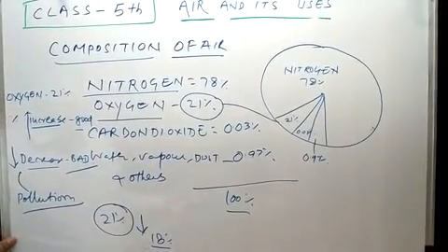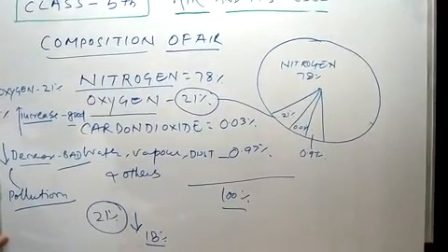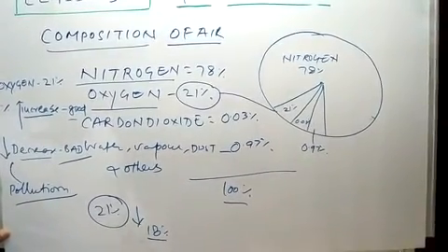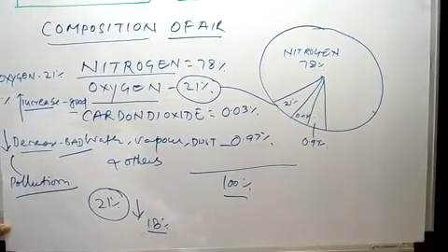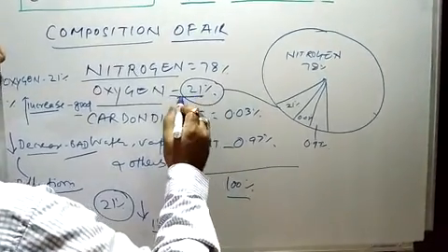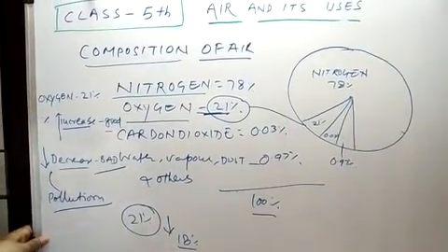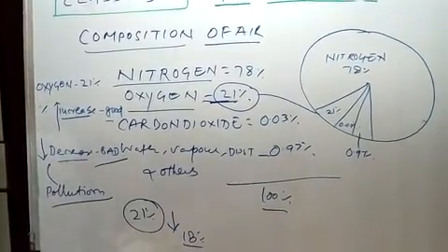We are not feeling comfortable in our atmosphere. So many people get affected by cough and cold. So it is important for us to maintain this percentage of oxygen in the environment. Hope you all understand.